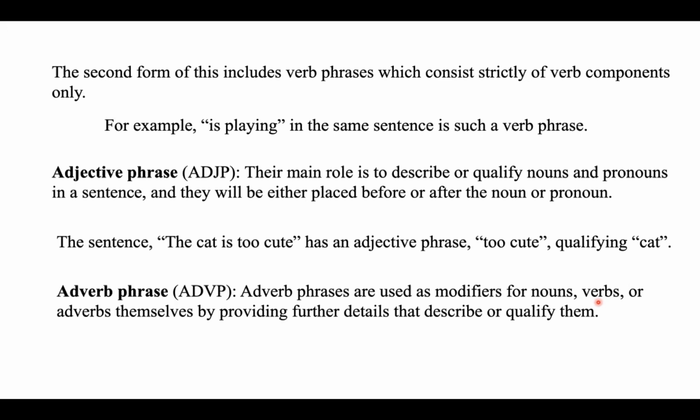Train is the noun. So is it providing details about the train here? Yes, of course. So this sentence is telling that the train will be coming pretty soon, right? So it describes when the train would be arriving, or it is providing details of the train. So that is the example for adverb phrase.